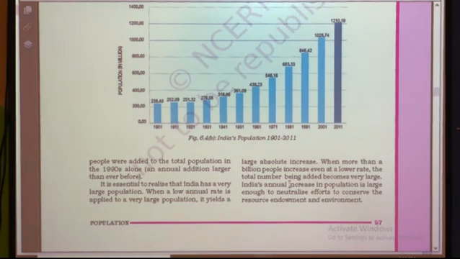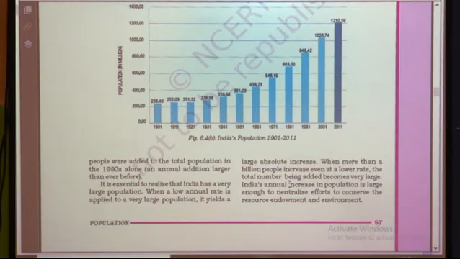Millions of people were added to the total population in 1990 alone, an annual addition larger than ever before. It is essential to realize that India has a very large population. When a low annual rate is applied to a very large population, it yields a large absolute increase. When more than a billion people increase, even at a lower rate, the total number being added becomes very large.